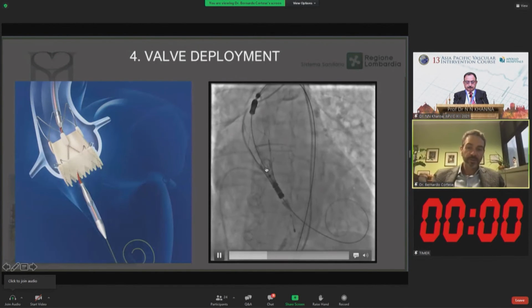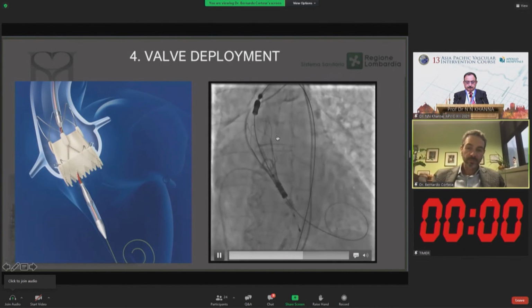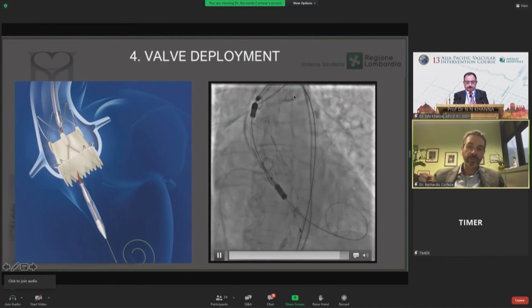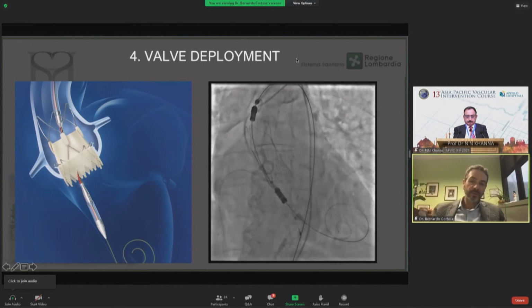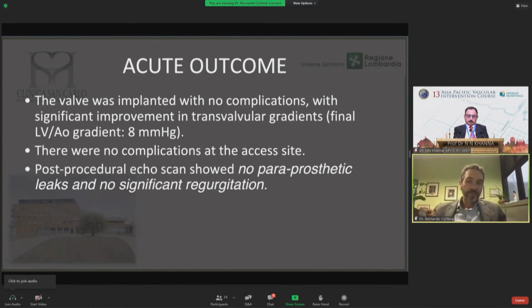And this is the valve deployment. So you can see no contrast here from the pigtail, and this is the final deployment. So the valve was implanted with no complications, no significant transvalvular gradients, and no paravalvular leak.